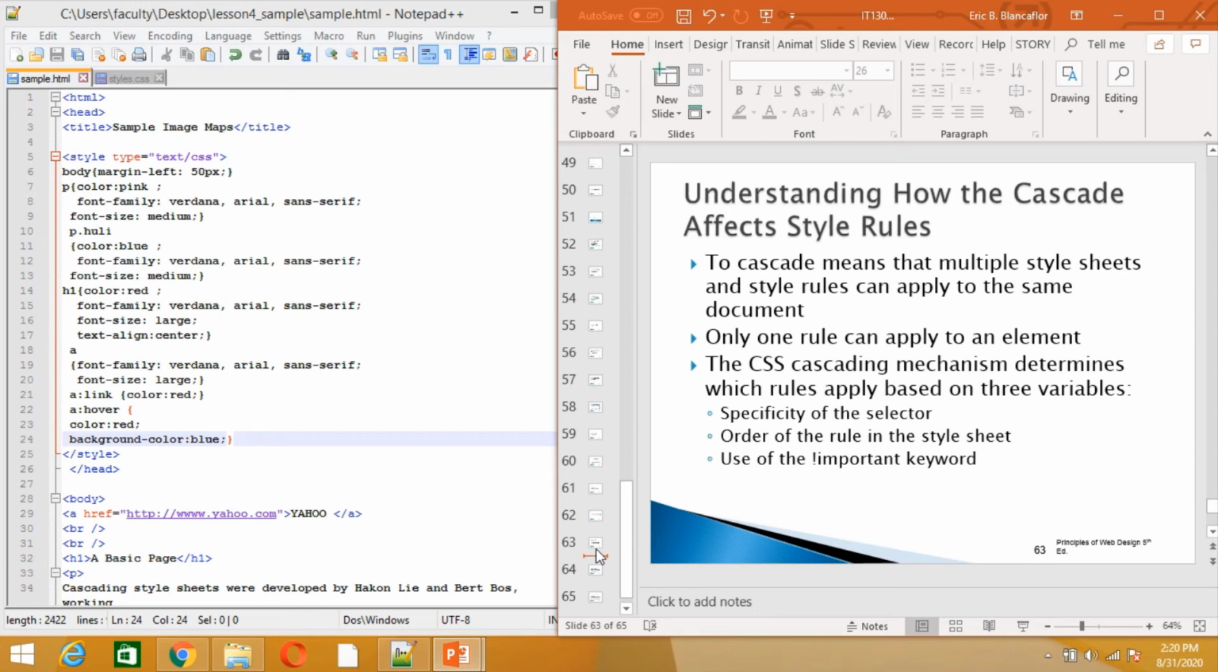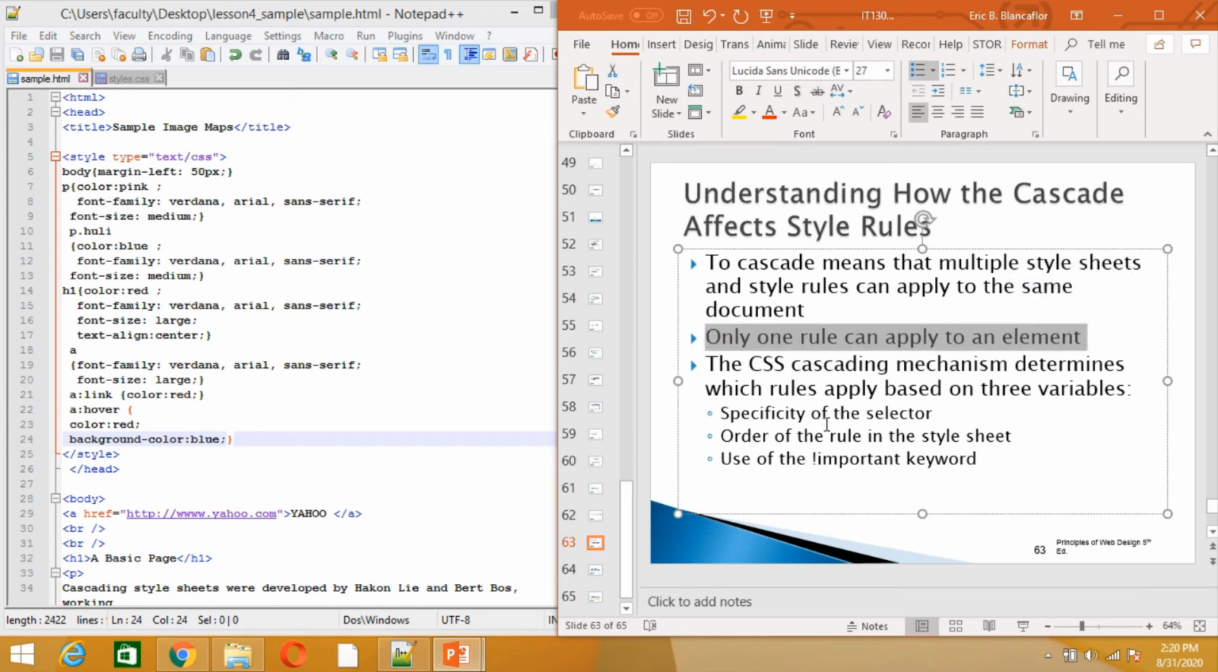And then a couple of guidelines when you apply rules. Only one rule can apply to an element. You need to take note of that. We need to be cautious when we apply rules. It should be based on these three variables. First, the specificity of the selector. It should be specific. Those declarations we have should be very specific. Another thing to note is that there are declarations specific only to a selector.